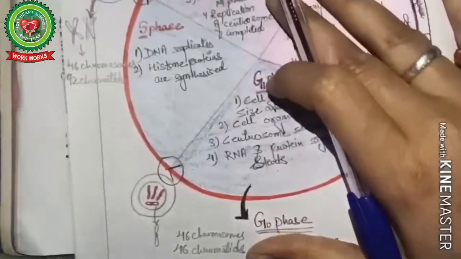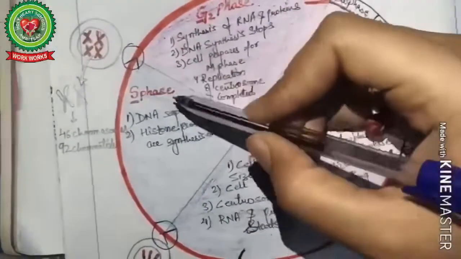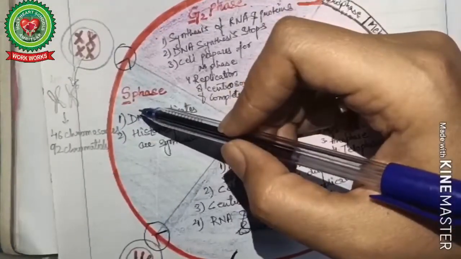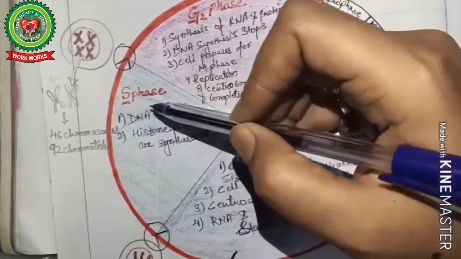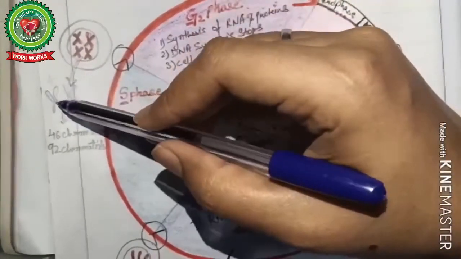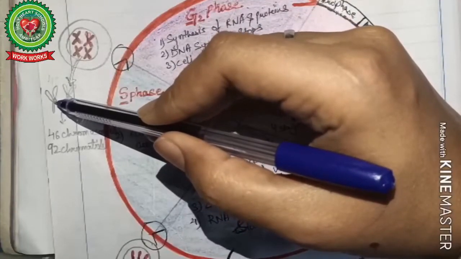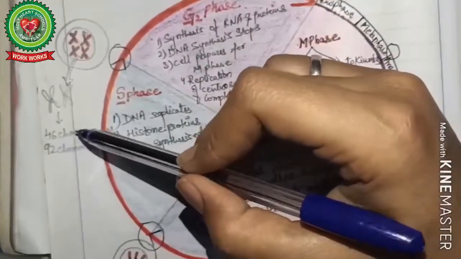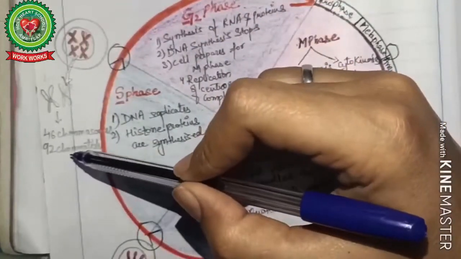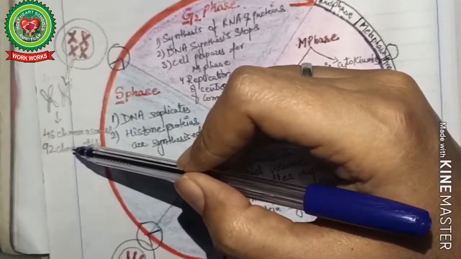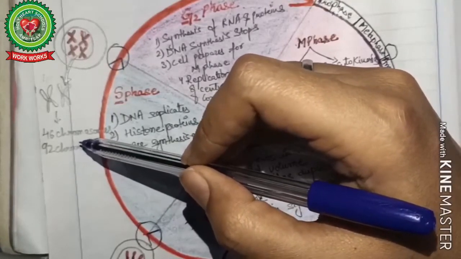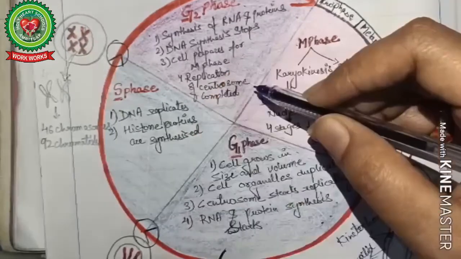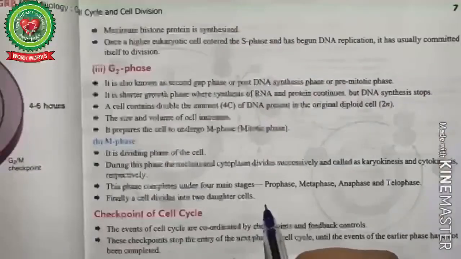But after S phase, DNA content is going to duplicate. Here the number of chromosomes will not change, but the number of chromatids will change. The chromosomes will appear like this, a single kinetochore with 2 chromatids. The number of chromosomes will be 46 and the number of chromatids will be 92. This means DNA content gets doubled, chromatin reticulum gets doubled, but the number of chromosomes remains the same. So after this, back to the book.